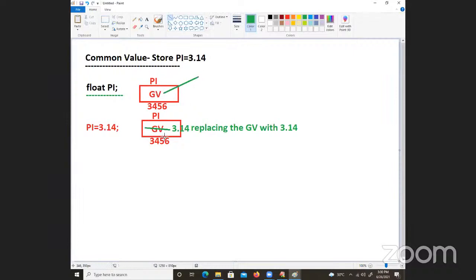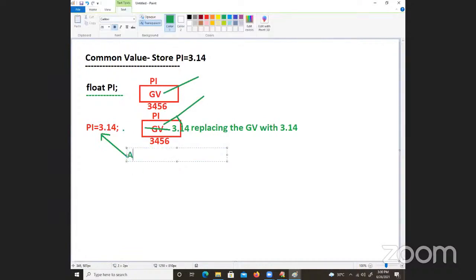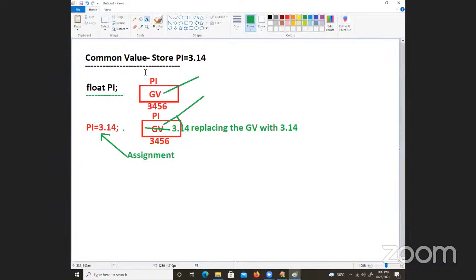To replace the garbage value with our own value takes some more time. This statement is generally called an assignment statement. In colleges people will say initialization, but that is a wrong sentence. It is called assignment. Because of assignment, this story is happening.